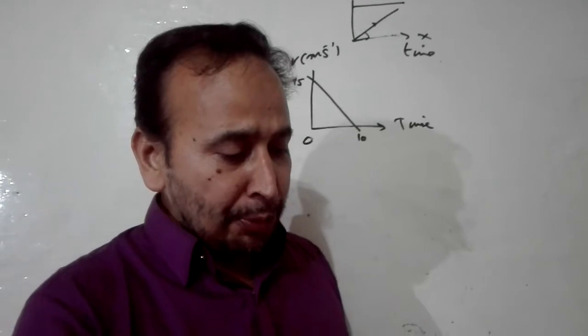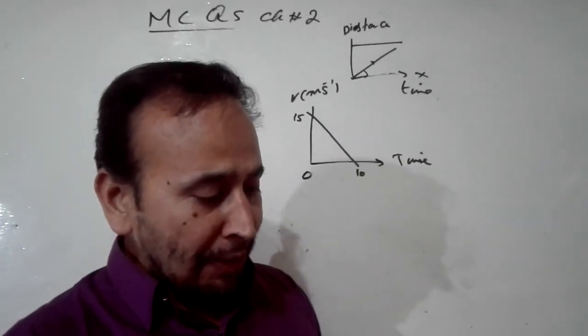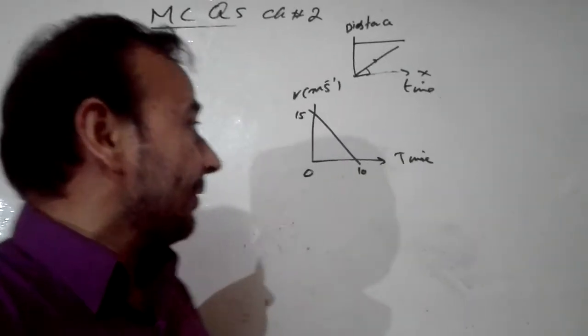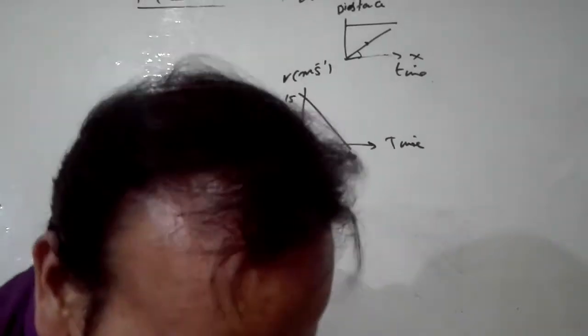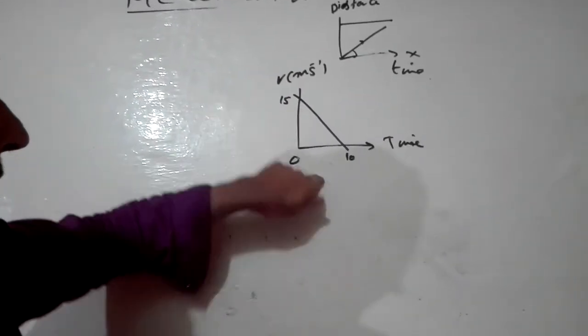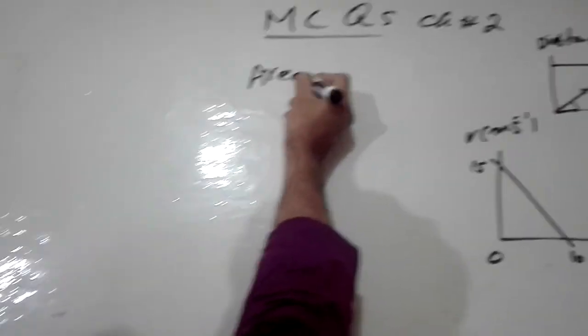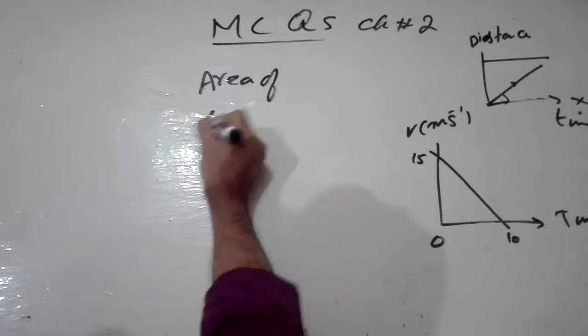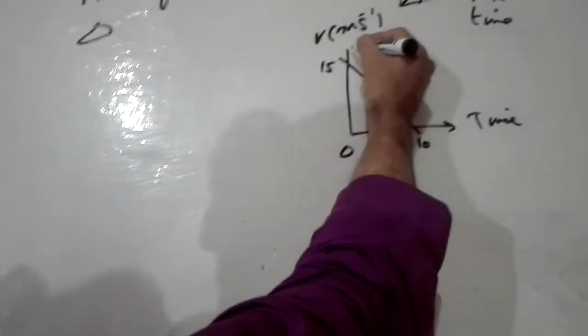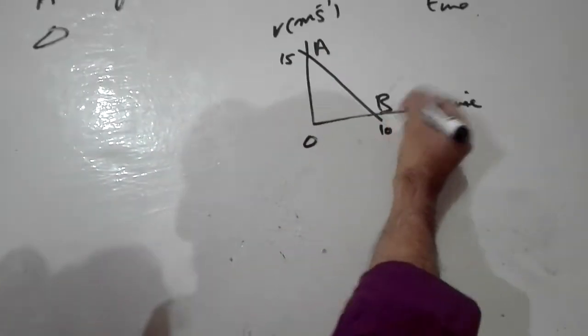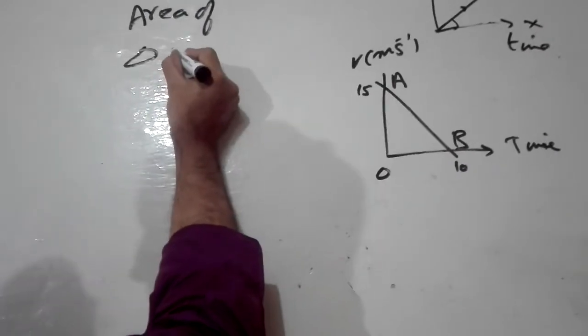Now come to the C option: distance traveled by the car is 75 meter. Clearly this option is right. Distance in a speed time graph is given by the area. So find the area of this figure, which is a triangle, OAB.